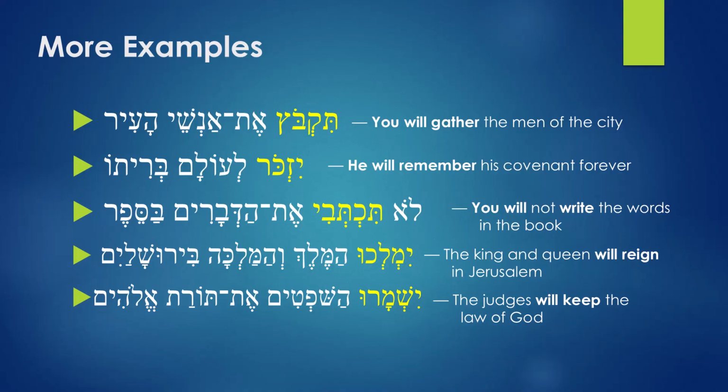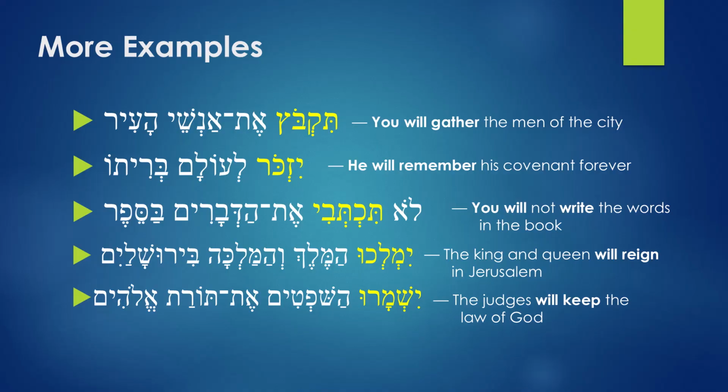So he'll remember forever. Berito: you have berit plus a pronominal suffix. Remember, a pronominal suffix on a noun shows possession. That suffix means his. His berit, his covenant. So he will remember his covenant forever.